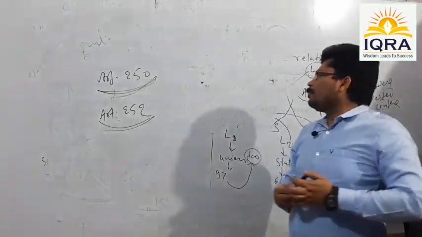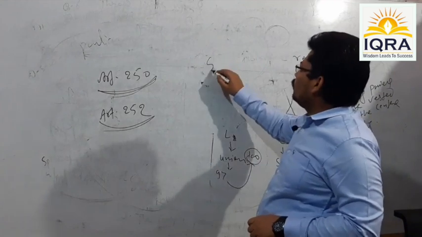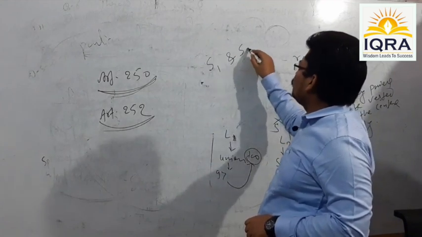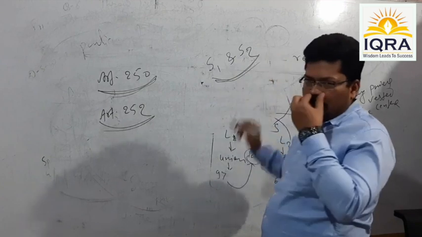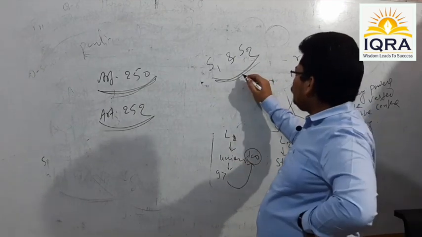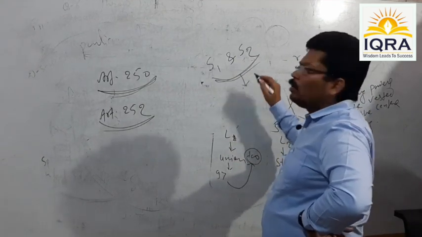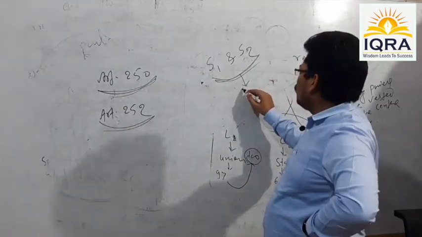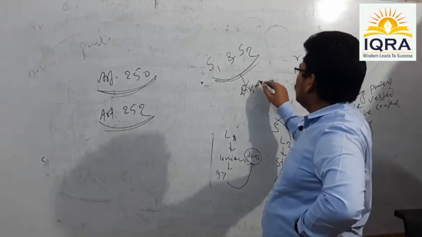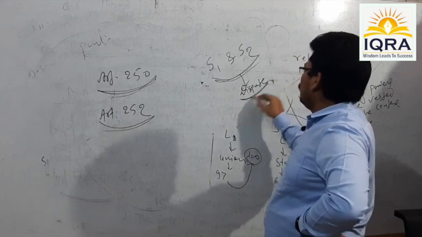For example, try to understand. Suppose S1 and S2, there are two different states, and both are confronting some sort of dispute. Fine.